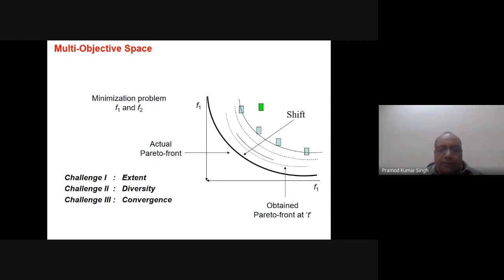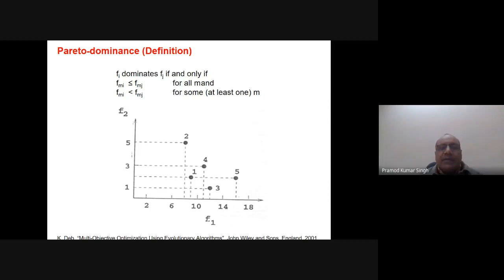So apart from the other problems which we discussed, that instead of one we get multiple solutions and the search space is not partially ordered, because of this we have to deal separately with the decision space and the objective space, or the search space and the objective space. We have these problems also. But obviously you must be thinking that I have not discussed so far why we get multiple solutions, why it is not possible to get a single solution, why we get this Pareto front. So in the next slide it will be clear why we get a Pareto front.